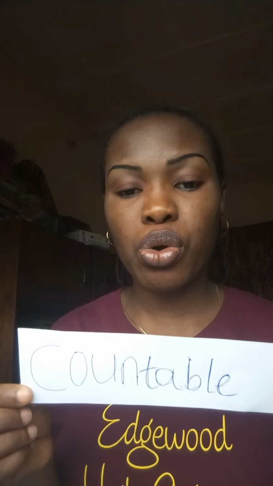Those nouns that you can count are what we call countable nouns. You can state how many persons there are in your class. You can count boys, you can count girls: 5 boys, 3 girls. You can count chairs, you can count tables. Can you think of other things you can count? Very good. Any noun that you can count is among this type that we call countable nouns.